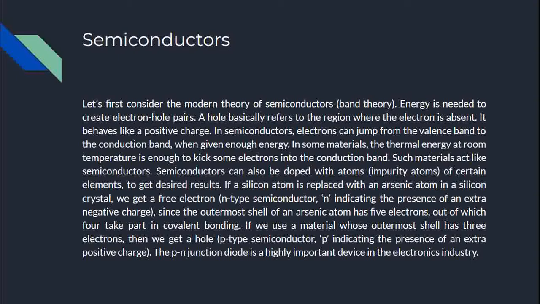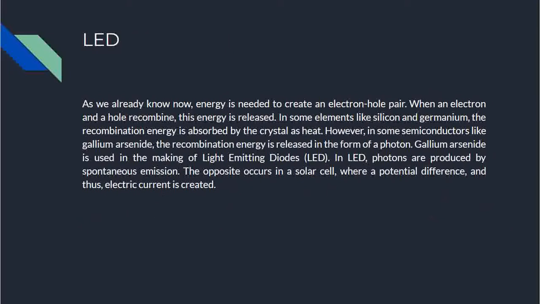It's very practical. LED: as we already know now, energy is needed to create an electron-hole pair. Energy means a photon. A photon can turn into an electron-hole pair, and an electron-hole pair can annihilate. That's the electron-positron pair actually, but in the case of an electron-hole pair also, energy is needed to create it. When an electron and a hole recombine, this energy is released, somewhat similar to electron-positron annihilation.